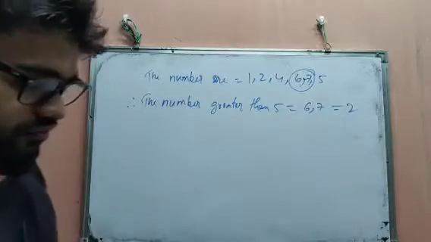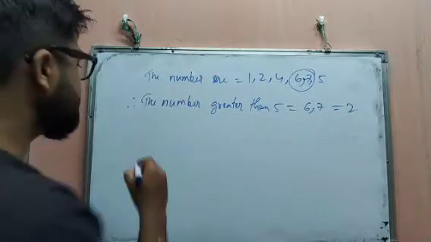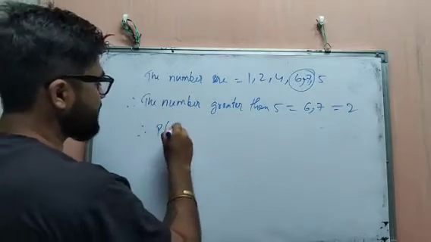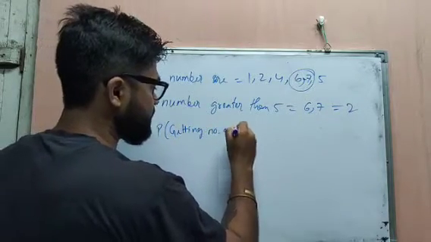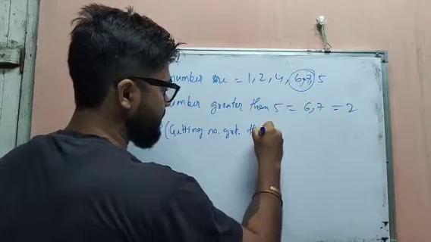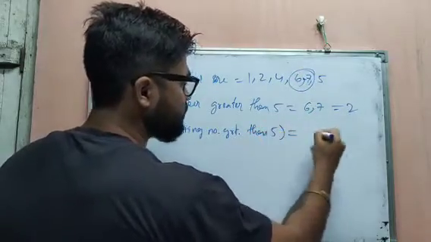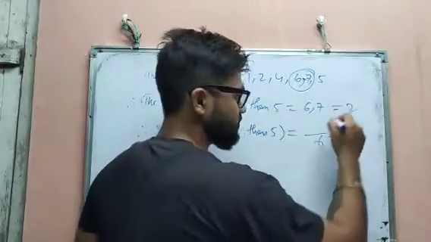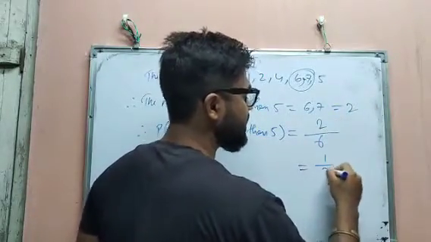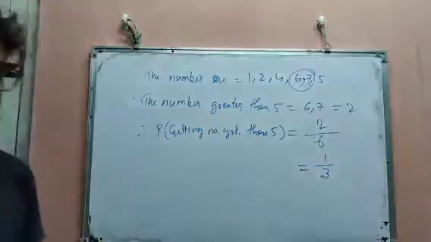So we find the probability. Therefore, probability of getting a number greater than 5 is: total outcomes 6, and favorable 2. So it will be 1 by 3, which is our required answer.